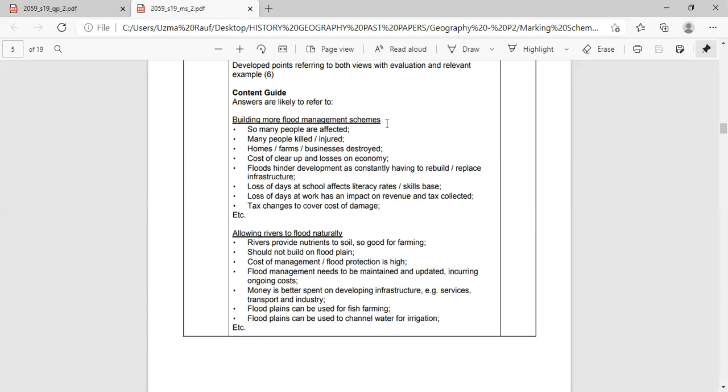Please start writing. Building more flood management schemes will save people, their lives and their possessions. Write in brackets homes, farms, or business places.